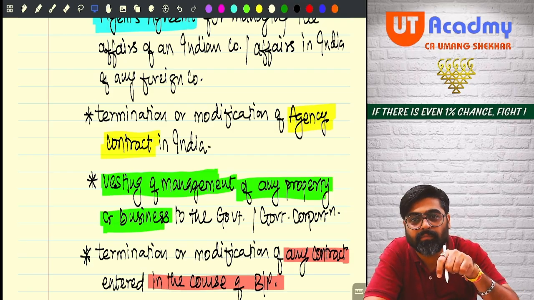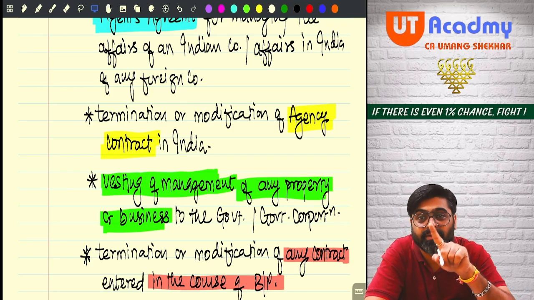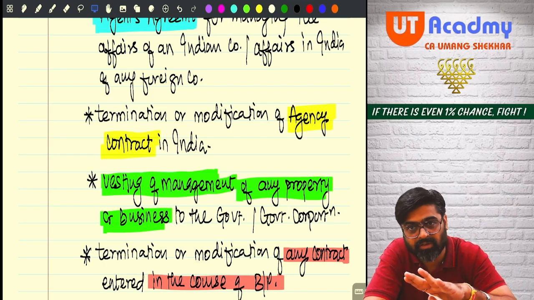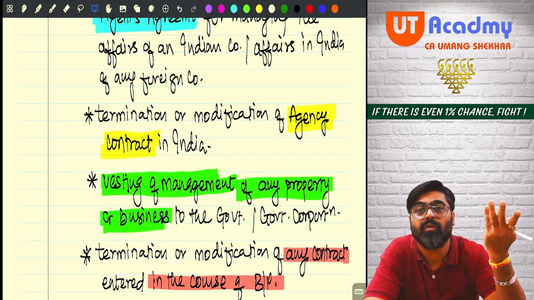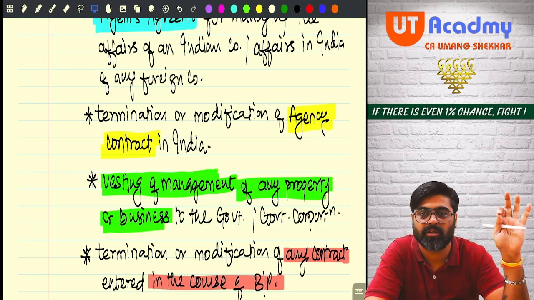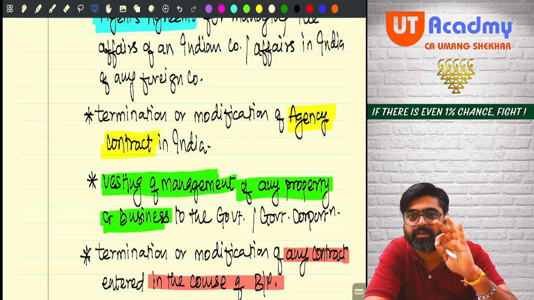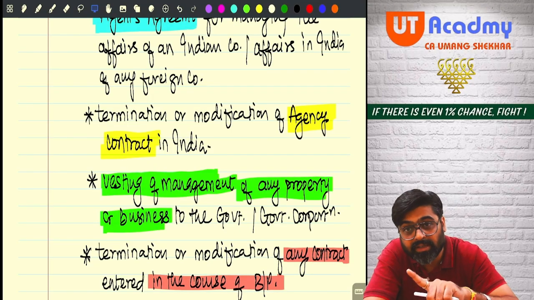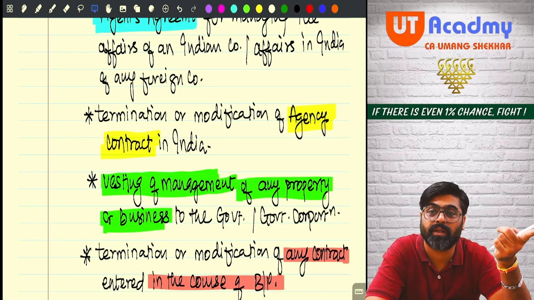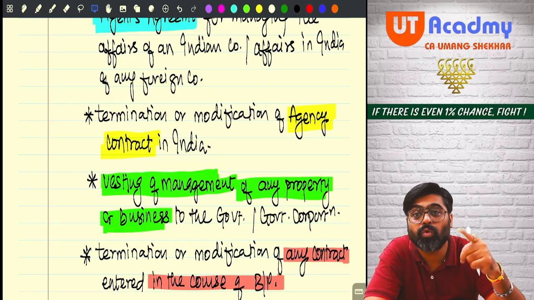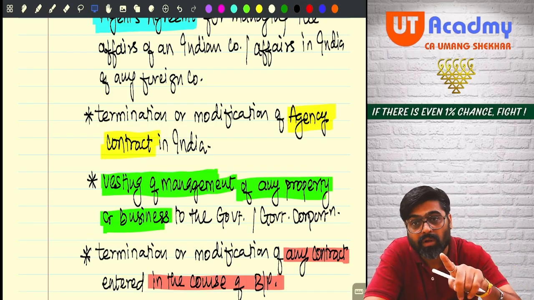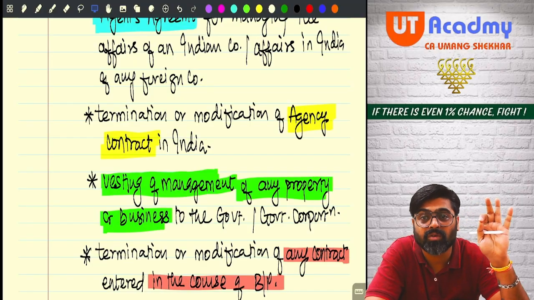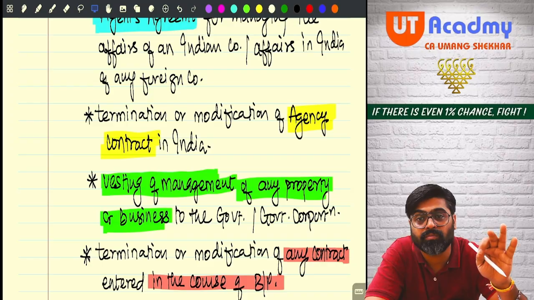First, income under specific charge: compensation or any other payment received during the previous year by the assessee for termination or modification of managing agent agreement, termination or modification of agency contract, for vesting of management of property or business to government or government agency, or termination or modification of any business contract entered in the course of business or profession.